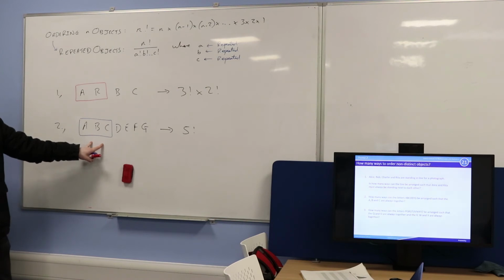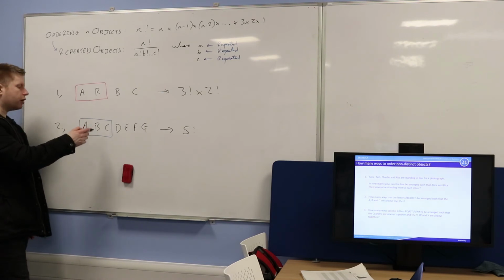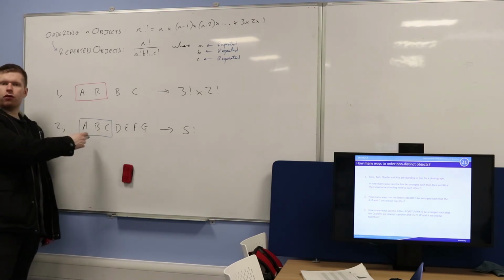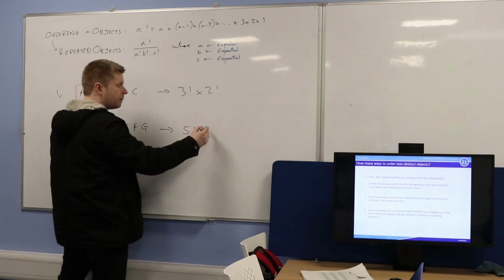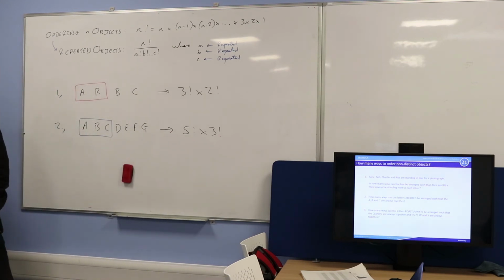Because you can have A, B, and C, or C, B, A, or A, C, B. So 3 factorial different ways of arranging this sub-arrangement. So for every one of these, there's going to be 3 factorial ways to arrange that subgroup. Does that make sense to everyone?